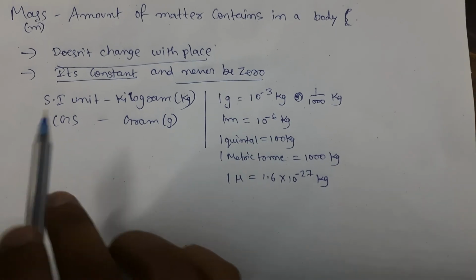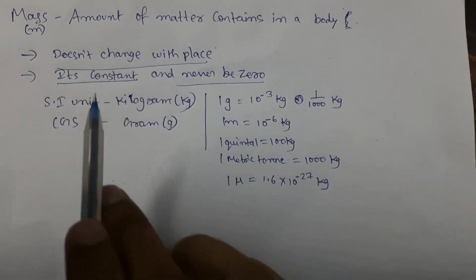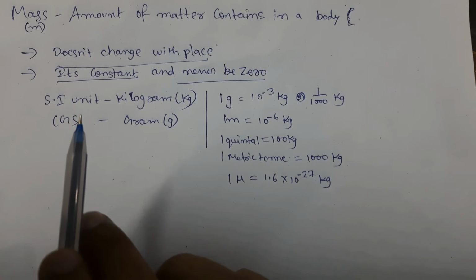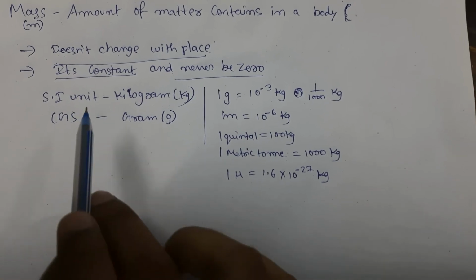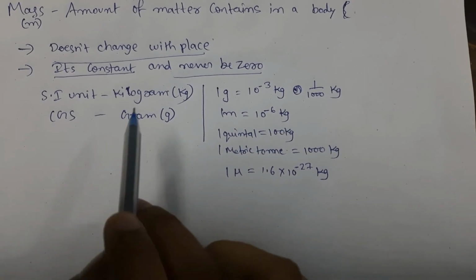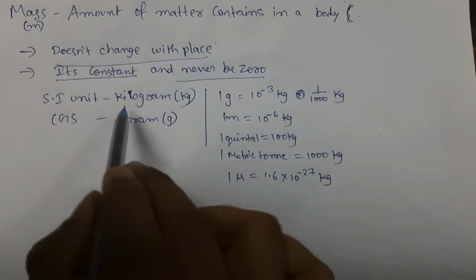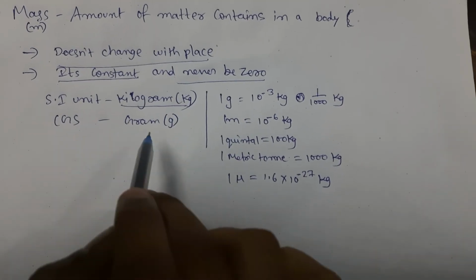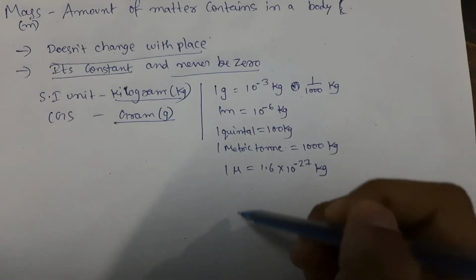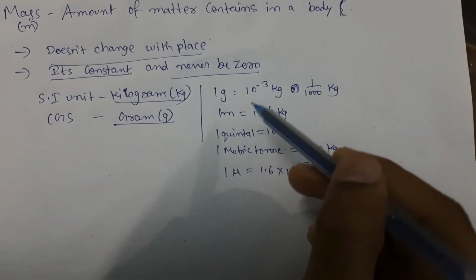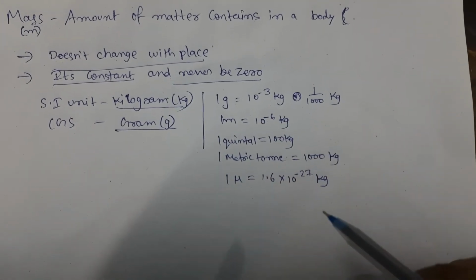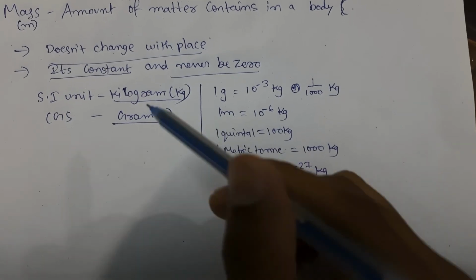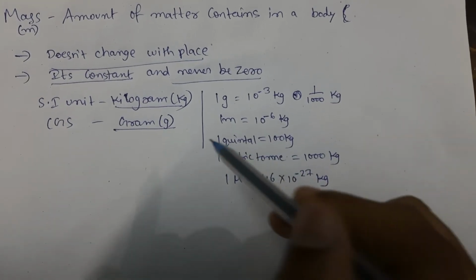Okay, so this is a physical quantity. So how do we measure it? I already told you physical quantities will be measured in both SI unit and CGS unit. The SI unit of mass, the higher unit, is kilogram. The CGS unit is gram. Here we can use these values for converting these things into other units.